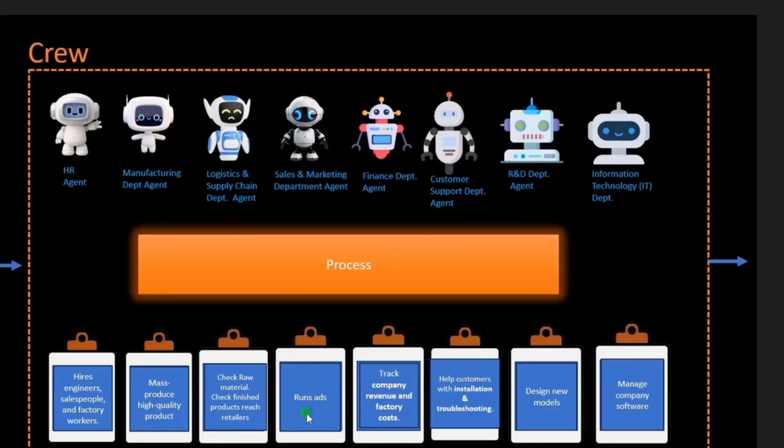Next task is to run ads. So the sales and marketing agent can handle this task. And then we have the next task, track company revenue and factory cost. So we have a finance agent which can perform this task. Then the customer support agent can do this task, help customers with installations and troubleshooting. Then we have design new models. The R&D department agent can do this task. And then we have an IT department agent which can handle the company software.